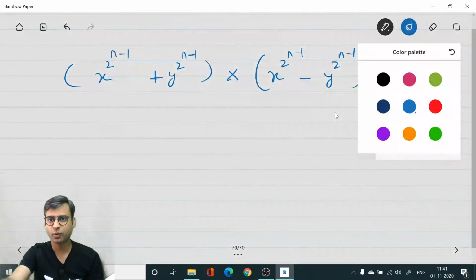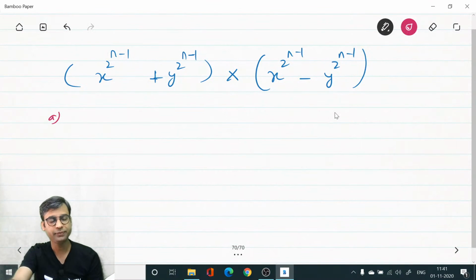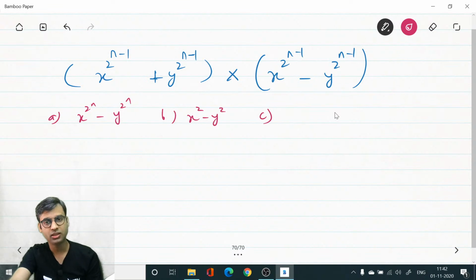If you want, I can give you the options also. Option A, x power 2 power n minus y power 2 power n. Option B, x square minus y square. Option C, x power n minus y power n. Option D is none of these.